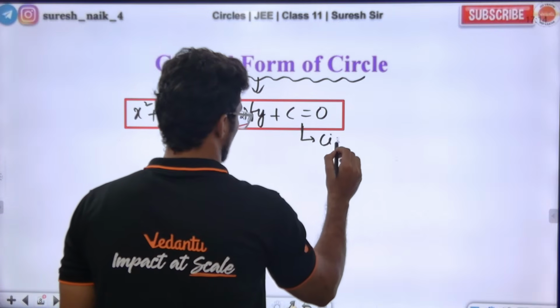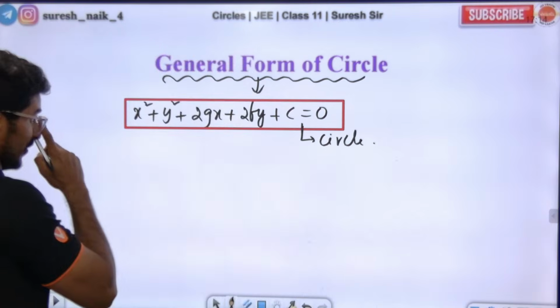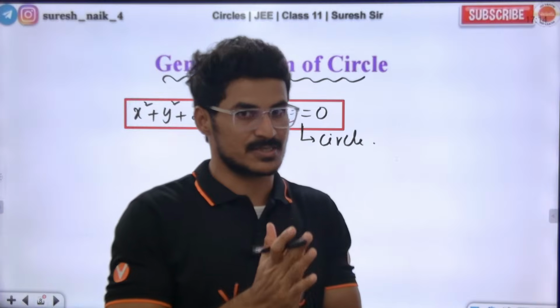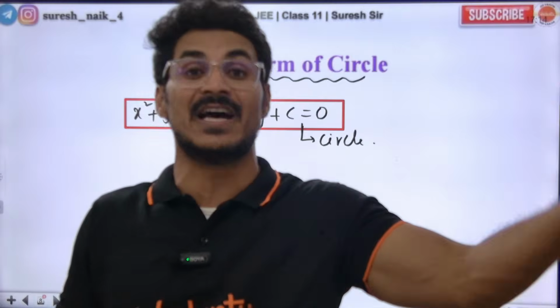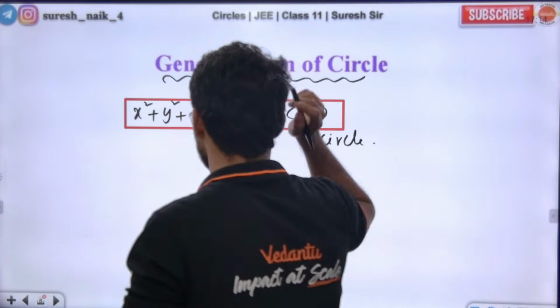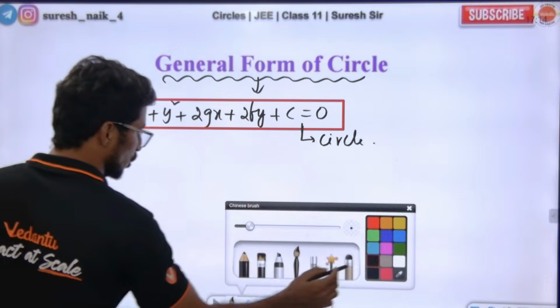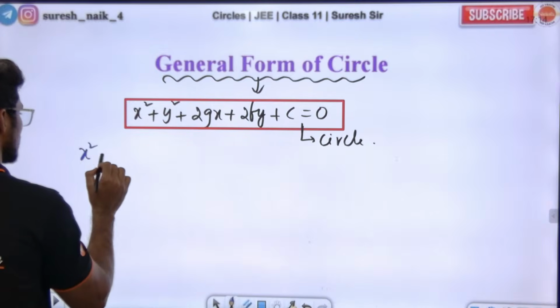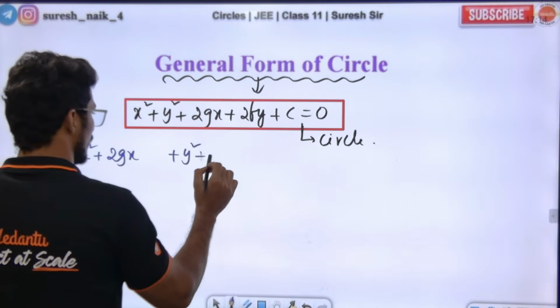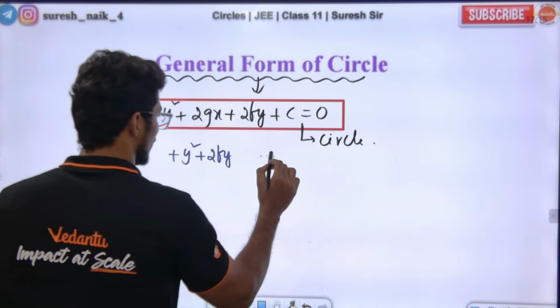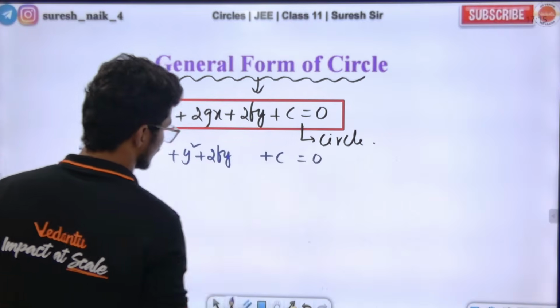Sir, from this, how do I generalize the equation of a circle so that I can say center and radius? Look at the board, everyone. Sir, from this can I write x square plus 2gx together and y square plus 2fy together and plus c together is equal to 0.